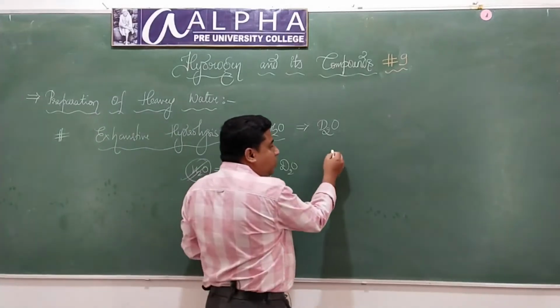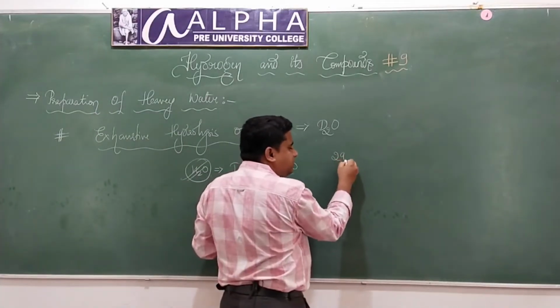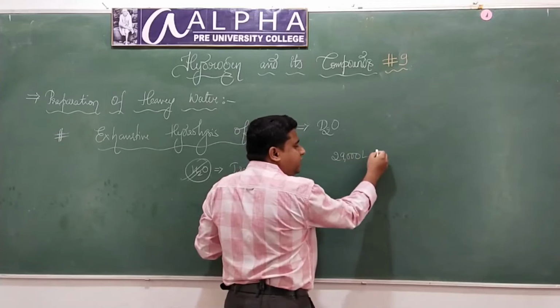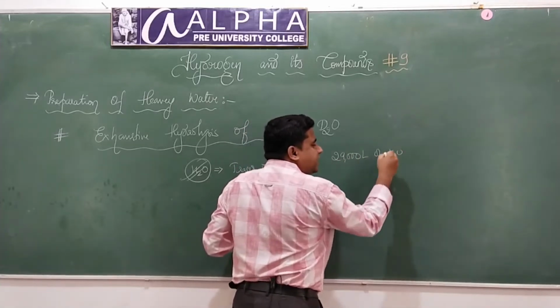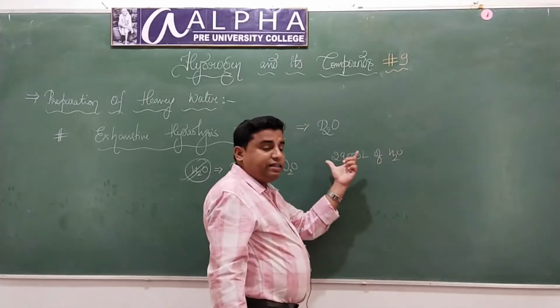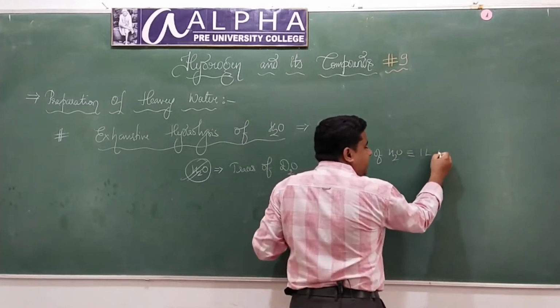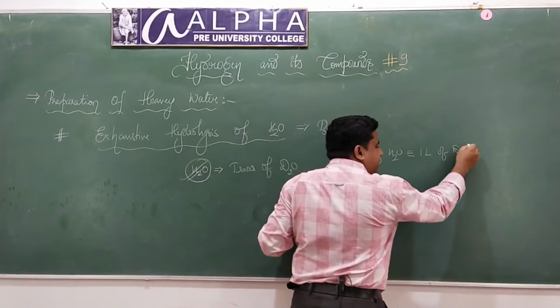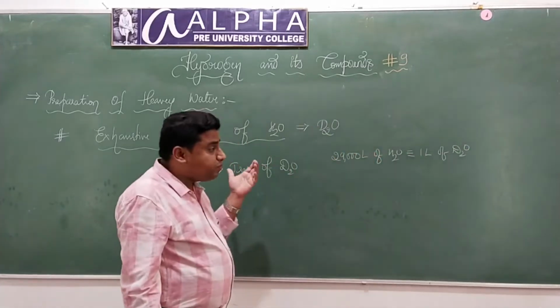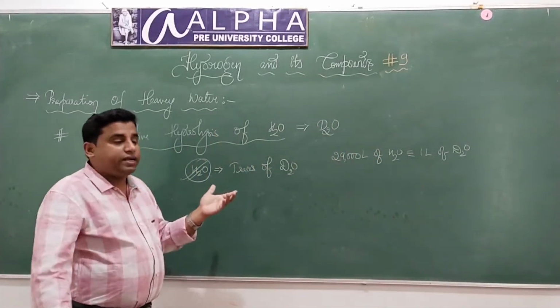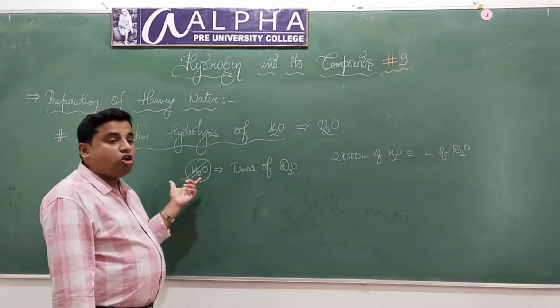Trust me, if 29,000 liters of normal water is electrolyzed, we will get 1 liter of heavy water. Okay, we will get what? 1 liter of heavy water. That means that is how many times you have to electrolyze the normal water.